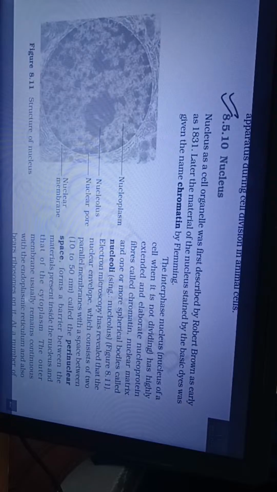8.5.10 Nucleus. Nucleus as a cell organelle was first discovered by Robert Brown as early as 1831. Later, the material of the nucleus stained by the basic dyes was given the name chromatin by Flemming. The interphase nucleus, that is the nucleus of a cell when it is non-dividing, has highly extended and elaborate nucleoprotein fibers called chromatin, nuclear matrix, and one or more spherical bodies called nucleoli.